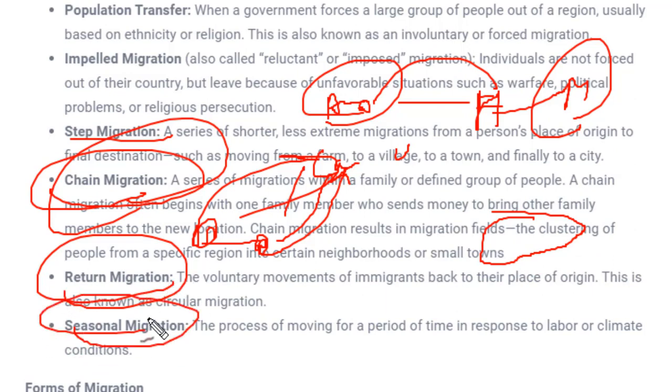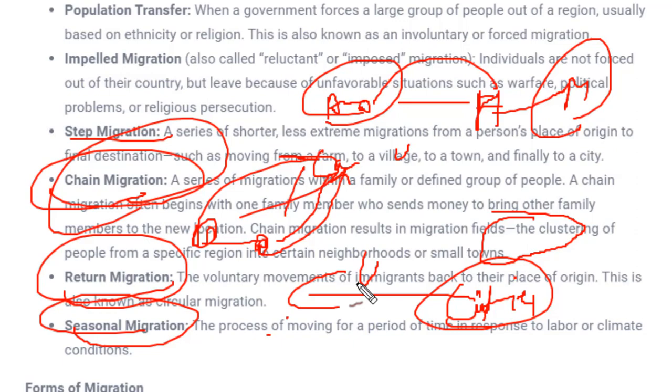Next is seasonal migration. People might go from one place to another during some special season, like people who are staying in cities for jobs, that means whoever are doing daily jobs. During crop season, they might return back to the villages. That would be called seasonal migration.